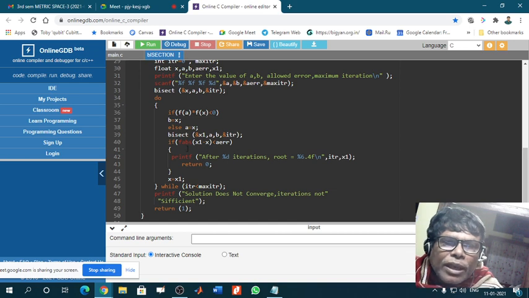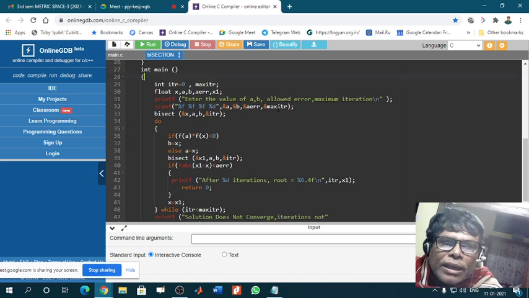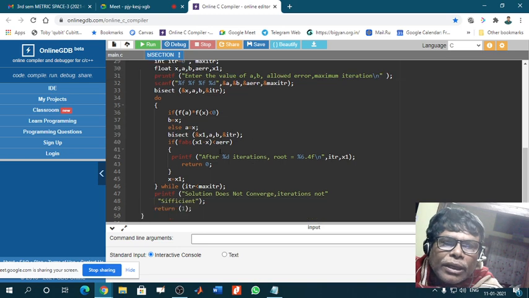Next, if fabs is the statement which gives the modulus of x1 minus x. x1 minus x is less than AERR. AERR means allowed error. So AERR is the name associated with the allowed error. Okay, so we calculate this x and x minus x1.